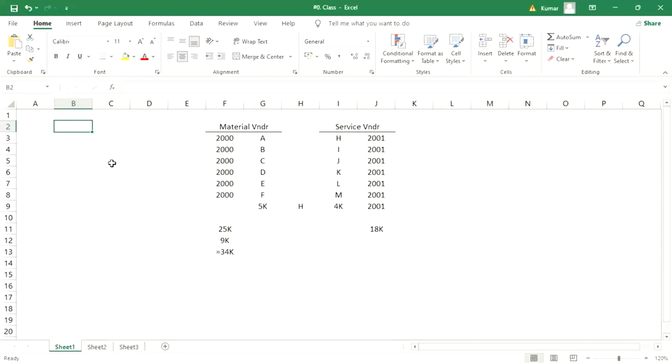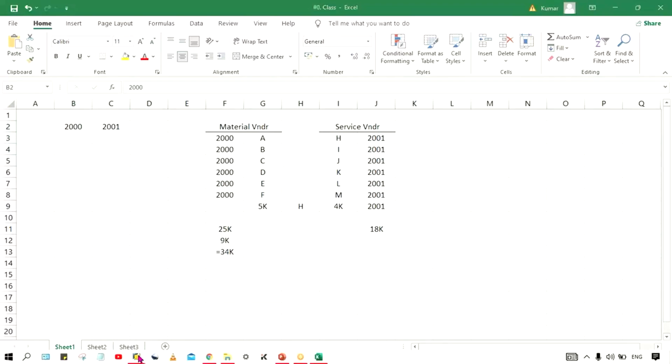The reconciliation account is 2000, right? So there is another configuration where you have to link this 2000 with 2001. What is the meaning of this, guys?